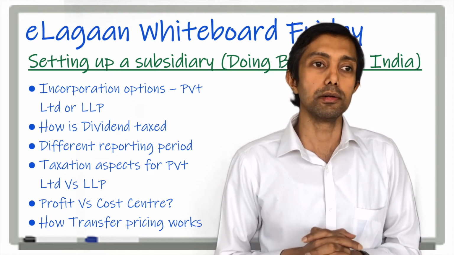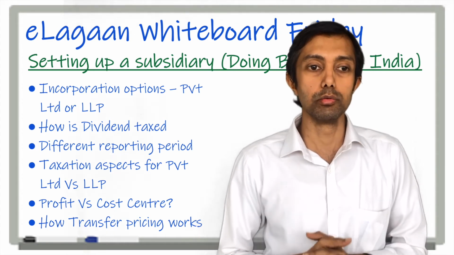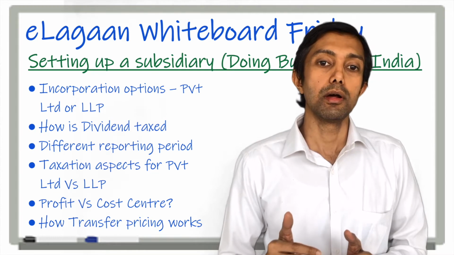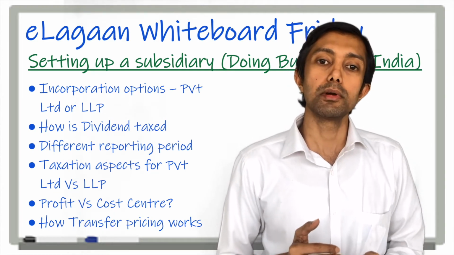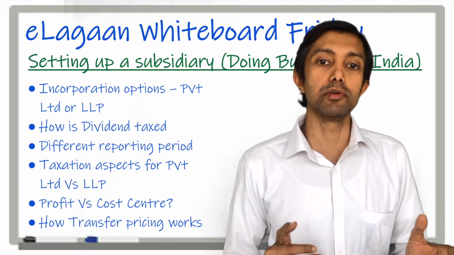Having said that, the other aspects that we need to look at in respect of the two types of options are the repatriation modes. For a private limited company, we need to repatriate profits by way of dividends.